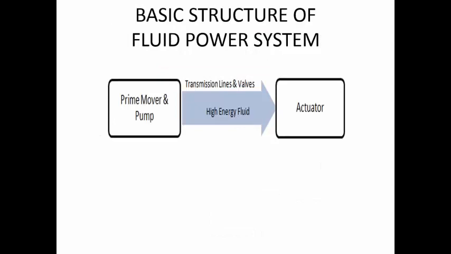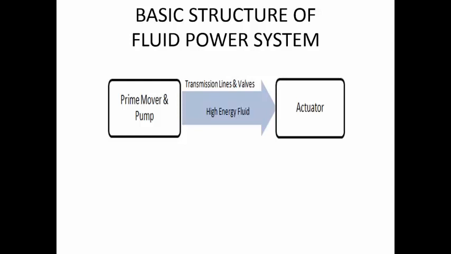This is the general configuration of any power system, or if you want to speak of the fluid power system, this is how it will look. On the input side, you have the prime mover and the pump. The prime mover can be an engine or an electrical motor which is connected to the pump. In the pump you have certain rotating or moving elements creating the flow, which means we are transferring energy to the fluid. We take transmission lines, which are nothing but pipes that carry this fluid, and it goes into the actuator.